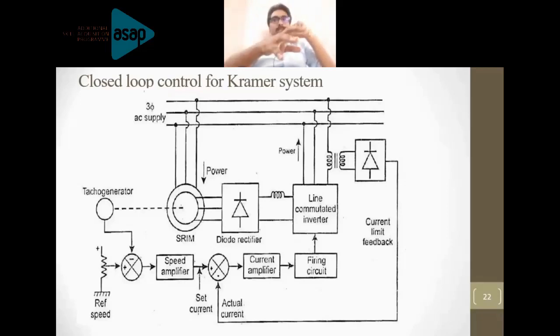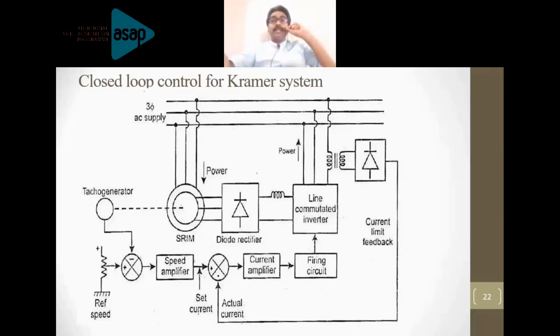Now go to the other part. Hope you remember, we started with the motor. Motor speed is measured. That speed is compared with the reference speed. Then the output is given to the speed controller, which gives the current reference. That current reference is given to the current comparator, where the actual motor current is compared. Then you are generating the control signal to control the inverter.